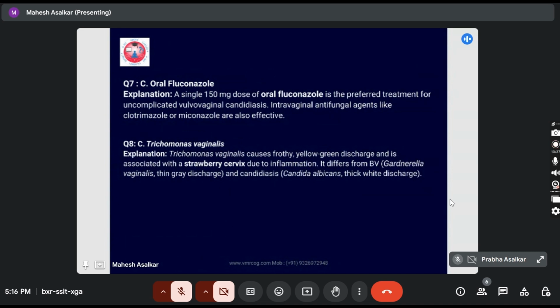Okay, so question number 7 is oral fluconazole. A single 150 milligram dose of oral fluconazole is the preferred treatment for uncomplicated vulvovaginal candidiasis. Intravaginal antifungal agents like clotrimazole or miconazole are also effective. Question number 8, answer is Trichomonas vaginalis. It causes frothy yellow-green discharge and is associated with strawberry cervix due to inflammation. It differs from bacterial vaginosis and candidiasis.